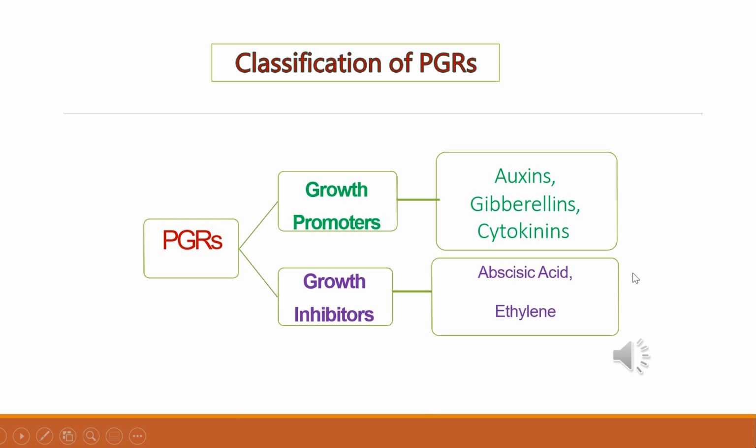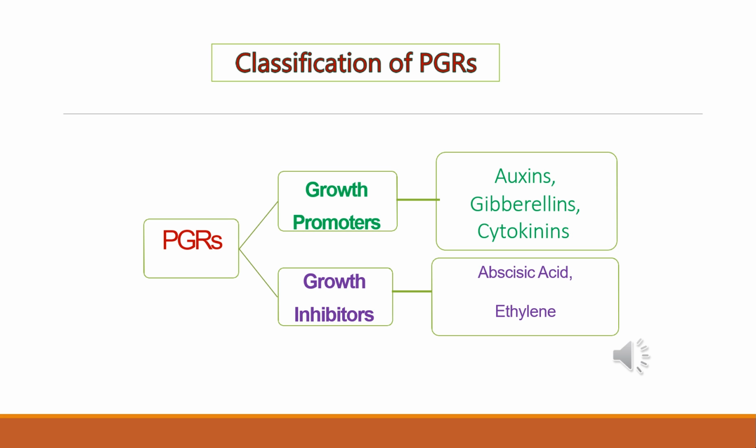So plant growth regulators can be broadly divided into two groups based on their functions in a living plant body. One group of PGRs is involved in growth promoting activities such as cell division, cell enlargement, pattern formation, tropic growth, flowering, fruiting and seed formation, etc. These are called plant growth promoters. For example, auxins, gibberellins and cytokinins.